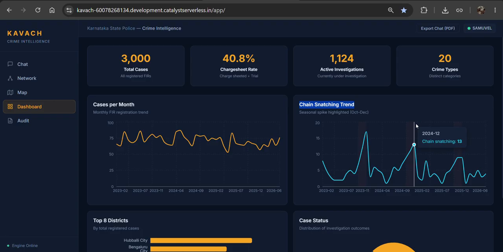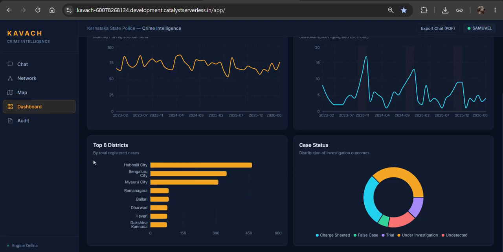So these cases were raised again. For example, let me take you to the graph. In 2025 it was 9, and in 2026 it went down to nearly low, actually because of this KSP police. And also, what are the top districts that were registered? For example, Mangaluru city and Bangalore city are the high-case areas, with crimes happening in day-to-day life.